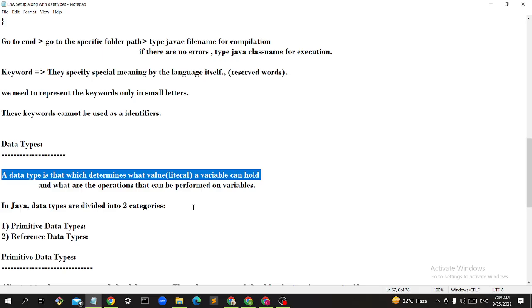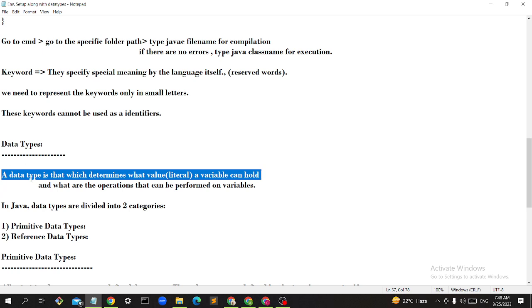Got it, guys? Like what are the operations that can be performed on the variables also? If you are performing an add operation, it will return some result. And I'm telling it to the compiler beforehand. If that is not happening, it will give me some error. So before only I'm determining what type of data I'm putting in the variable. That is nothing but the data type.